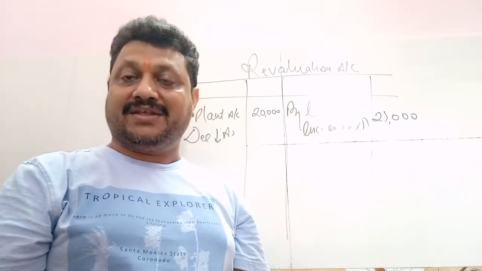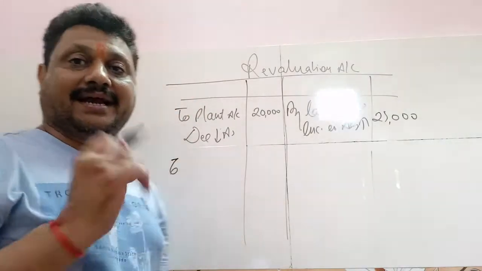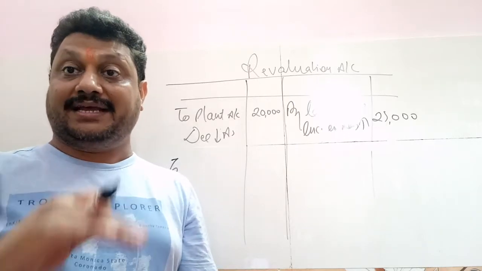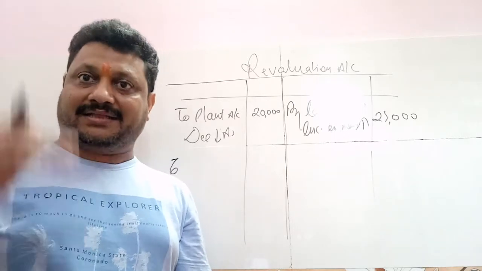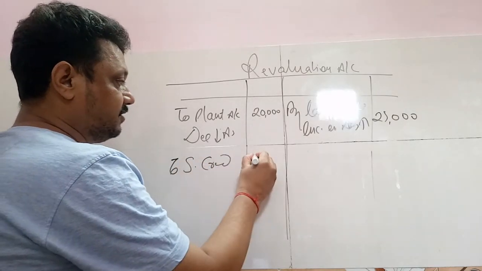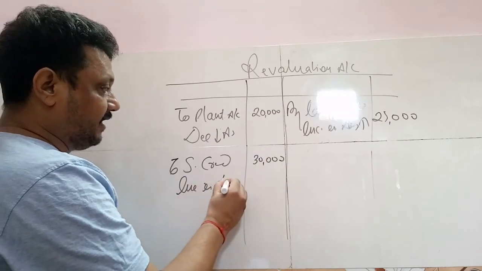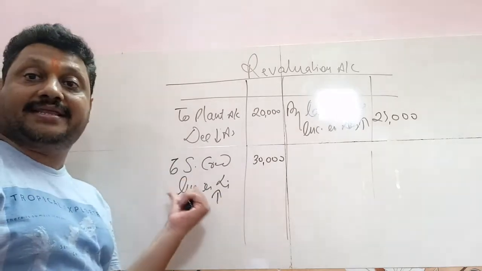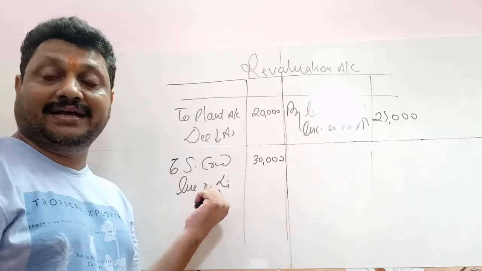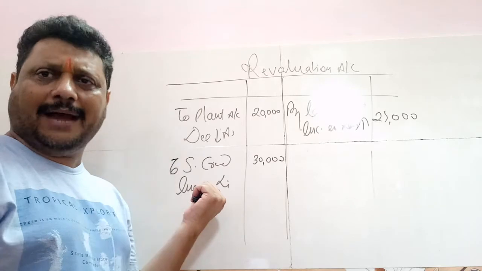What about liability? If the liability is increasing, then you write on the debit side, like creditors. Earlier creditors were 90,000, but now it is 1,20,000. It means there is an increase of 30,000 in liability. So you write: To sundry creditors, 30,000. It means any increase in liability goes on the debit side. And what is the journal entry? The journal entry will be revaluation account debit to sundry creditors or any liabilities.